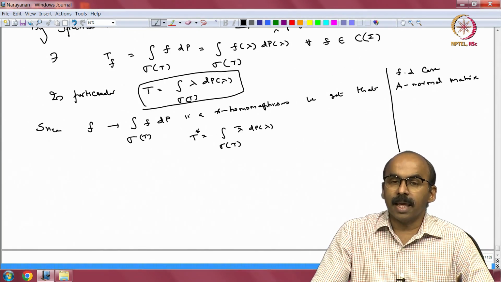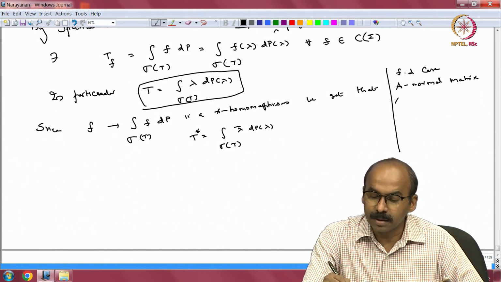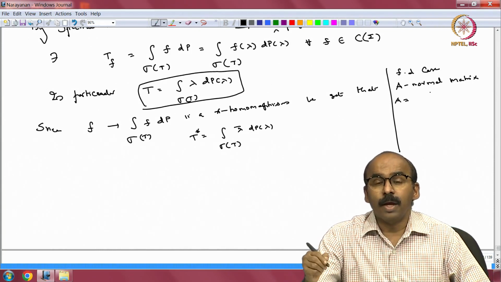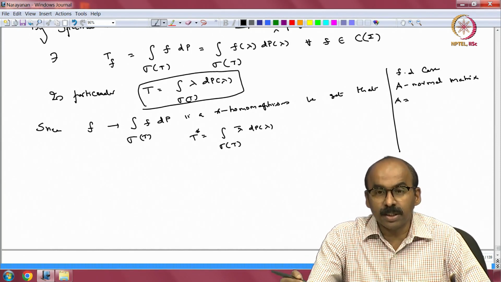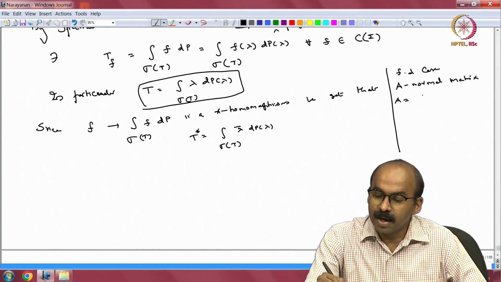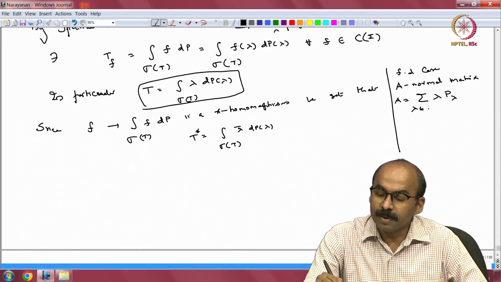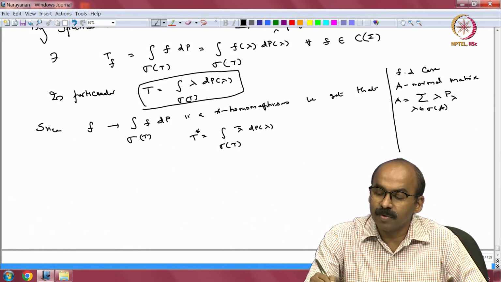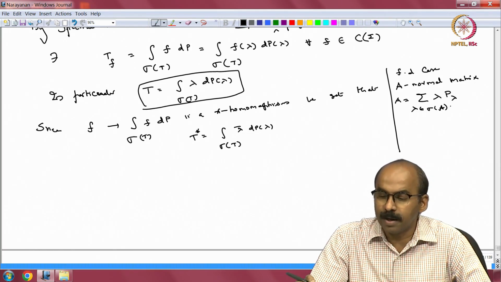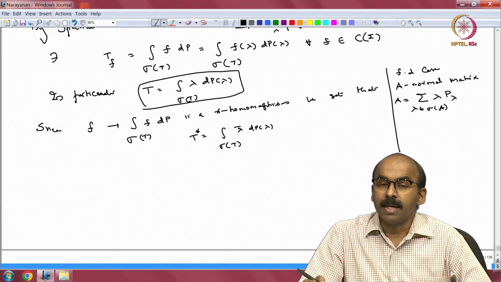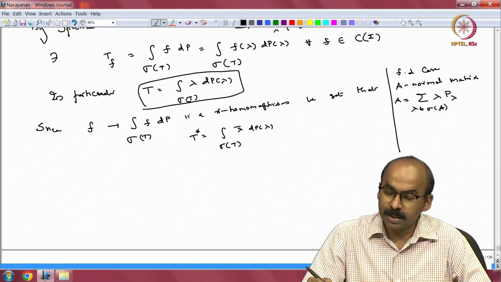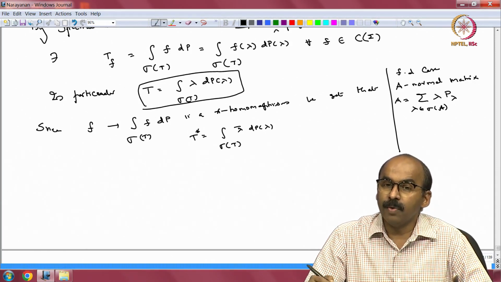We diagonalize A and, well, using the projections to the eigenspaces, we can write this as summation lambda p lambda, where lambda comes from the spectrum of A, right, eigenvalues of A. So, when I write eigenvalues of A, I am not repeating it. So, p lambda is the projection to the eigenspace corresponding to the eigenvalue lambda.